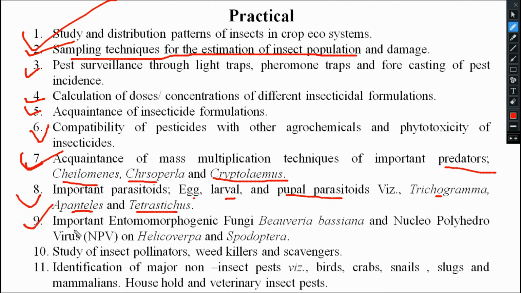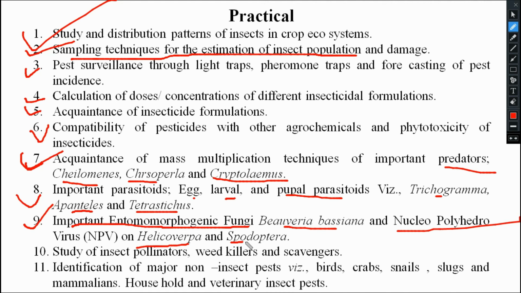So the ninth one is important entomopathogenic fungus, that is Beauveria bassiana, how to mass multiply those fungus. Then NPV, nuclear polyhedrosis virus, on insects like Helicoverpa armigera and Spodoptera litura. These are the insect species names, very dangerous pests. And these NPV viruses are species specific.